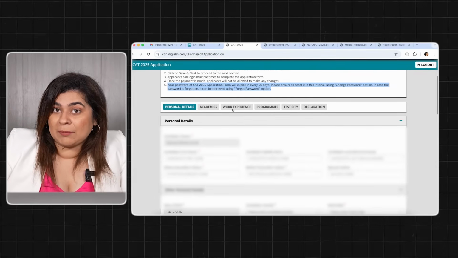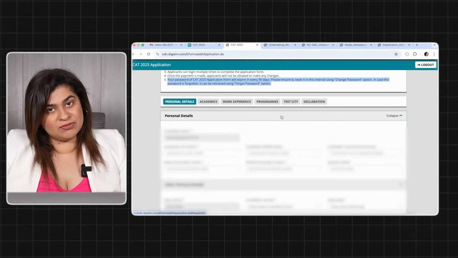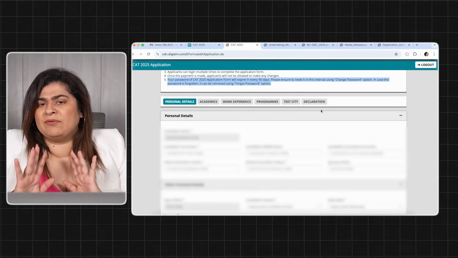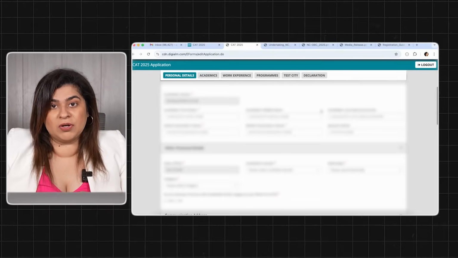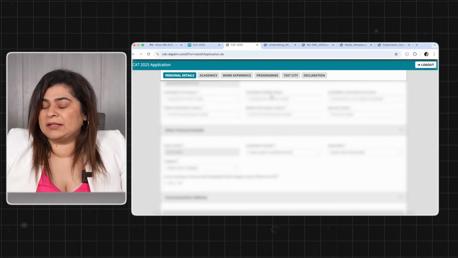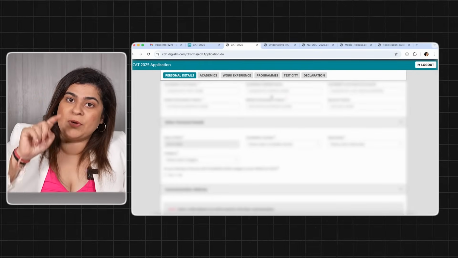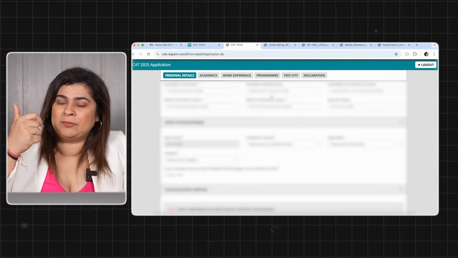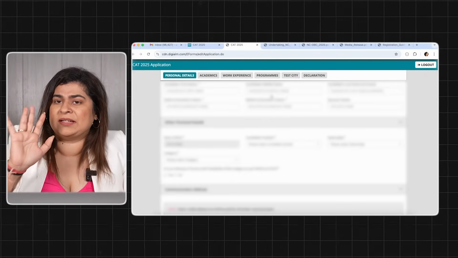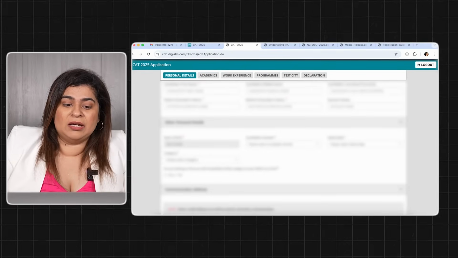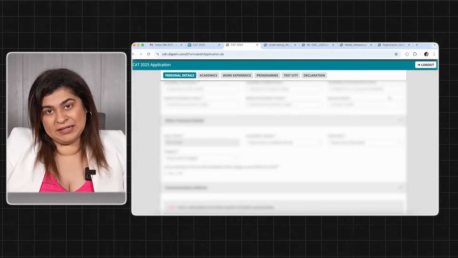Okay. Now in our application form, we have got 6 sections to fill. Technically 5 sections to fill. The last one is the declaration with our payment details, but it has 6 tabs which we have to go through. First is your personal details. Here your candidate name will be auto-filled based on what you have filled in the first page. So in personal details, your candidate name, date of birth and your email address will automatically be saved from what you have submitted there. Now you have to again enter your first name, middle name and last name.